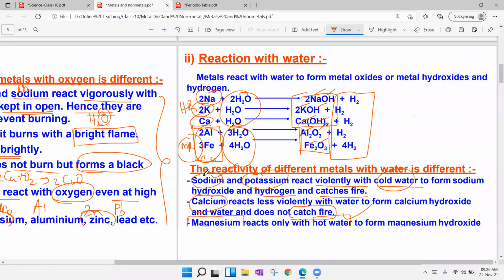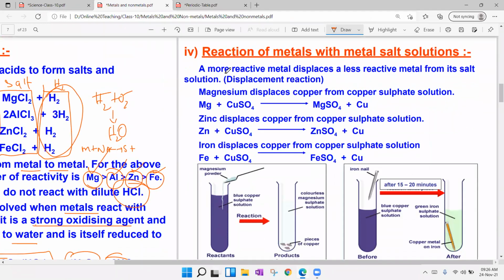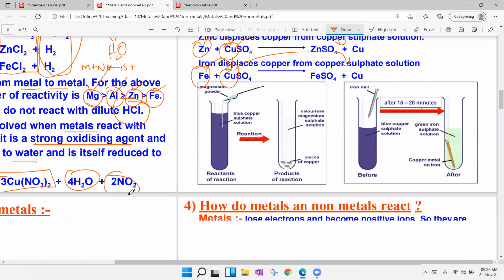Reaction with water is done. Now, reaction of metals with metal salts. A more reactive metal displaces a less reactive metal. That is fine. If a metal is least reactive, it cannot displace a highly reactive one. Magnesium is highly reactive, copper is least reactive. Magnesium can form magnesium sulfate, and copper is displaced out. And zinc is highly reactive, iron is highly reactive, copper is least reactive, so zinc substitutes and copper is displaced out. These are the concepts you have to understand, no exceptions.